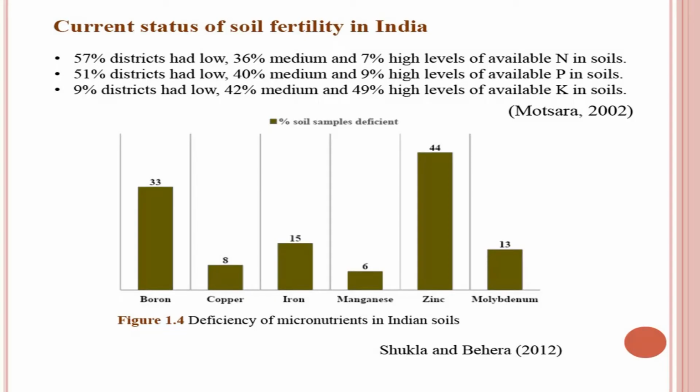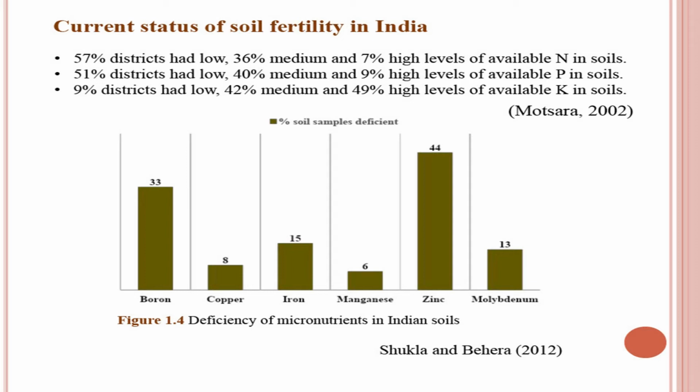But generally speaking, soils which have high levels of nitrogen, phosphorus and potassium do not require any external application of the nutrients. Now, coming to the micronutrients, it is very interesting that most of the Indian soils are deficient in zinc. Roughly 44% of soils in India are deficient in zinc, 33% are deficient in boron, 8% in copper, 15% in iron, 6% in manganese and 13% of soils are deficient in molybdenum. So, it is quite interesting. For example, roughly 44% of soils are deficient in zinc.